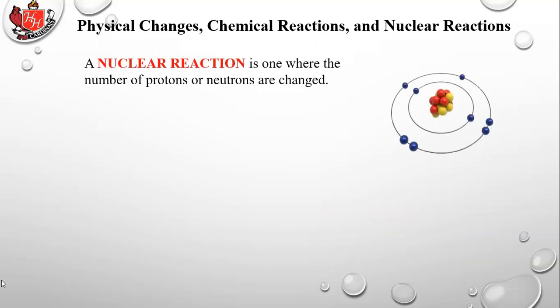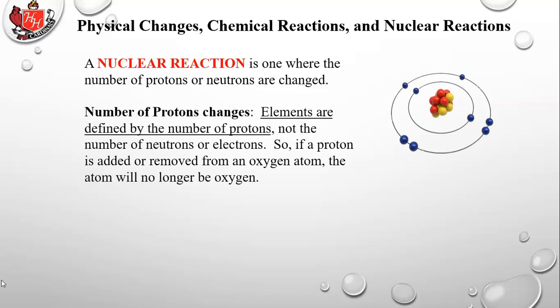A nuclear reaction is one where the number of protons and neutrons changes. So this is a change in the nucleus. Elements are defined by the number of protons. I'm going to say that a second time. Elements are defined by the number of protons, not the number of neutrons or electrons. So if a proton is added or removed from an oxygen atom, the atom will no longer be oxygen. If it were added, it would become fluorine, and if it were taken away, it would become nitrogen. So it would change what the substance is by changing the protons.